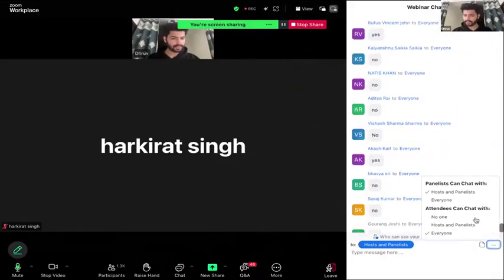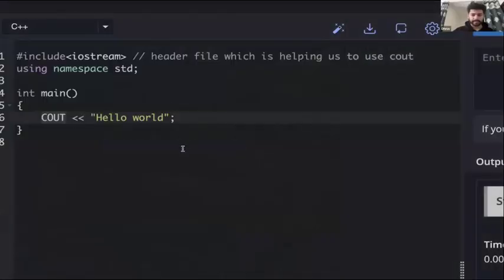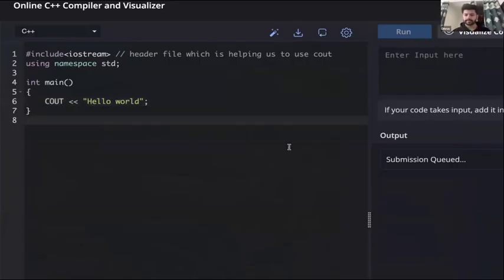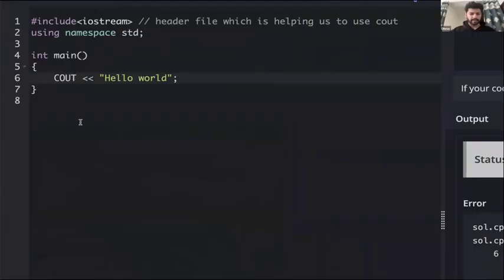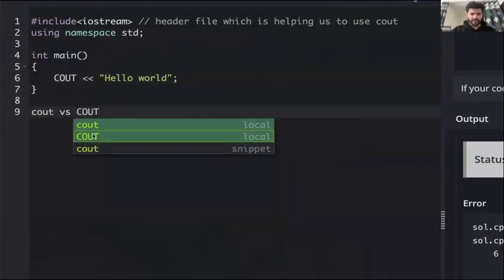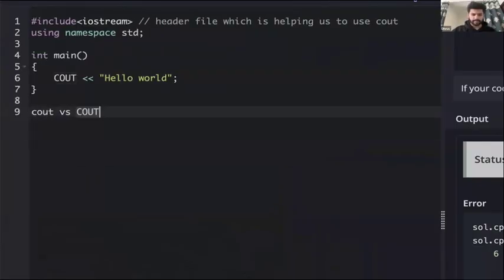No, this uppercase will not work. Let's try to run this. Case sensitivity means that uppercase and lowercase are treated differently. They will mean different things. So cout versus COUT, these two are not the same.